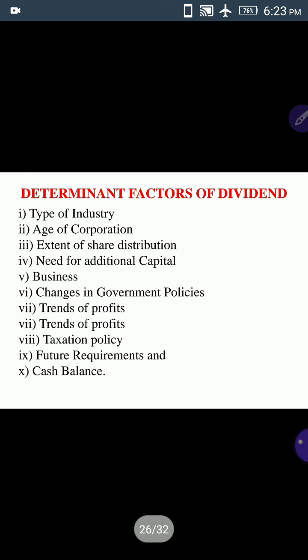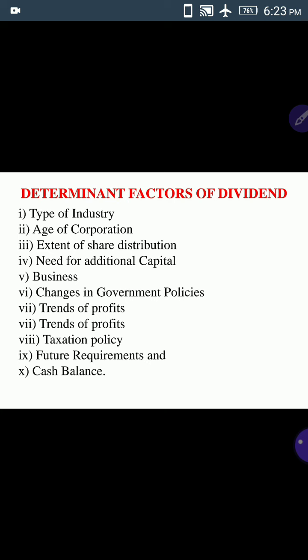And the next concept is determinant factors of dividend. So here, the determinant factors of dividend policy, whatever it may be. See here how a dividend policy may be affected, or what are the factors which affect a firm's dividend policy. సో ఒక ఫామ్ యొక్క డివిడెండ్ పాలసీని నిర్ణయించే ఫ్యాక్టర్స్ ఏంటి అనేది ఈ కాన్సెప్ట్లో డిస్కస్ చేద్దాం. హియర్ దేర్ ఆర్ 10, most probably 10 determinant factors are there for determination of dividend policy.